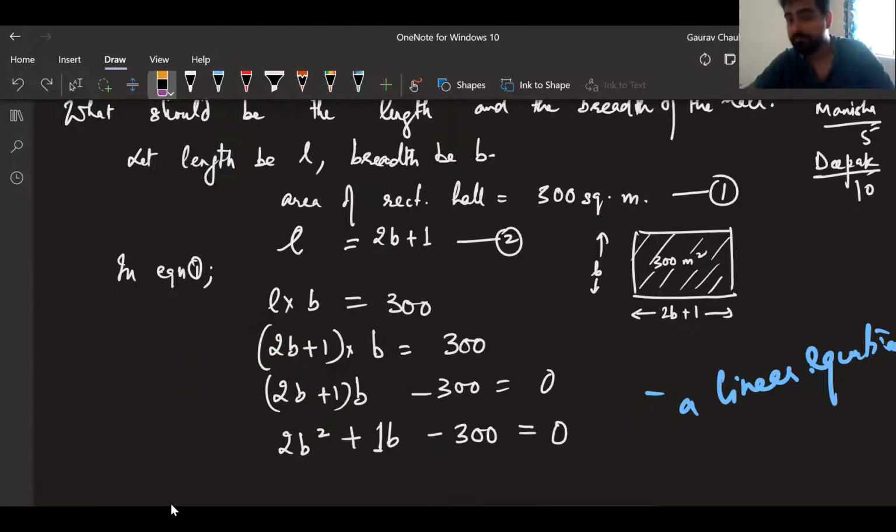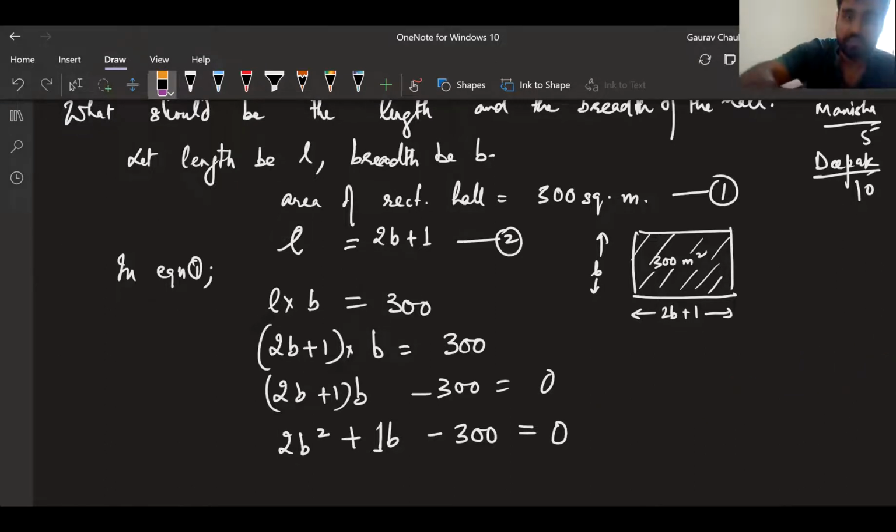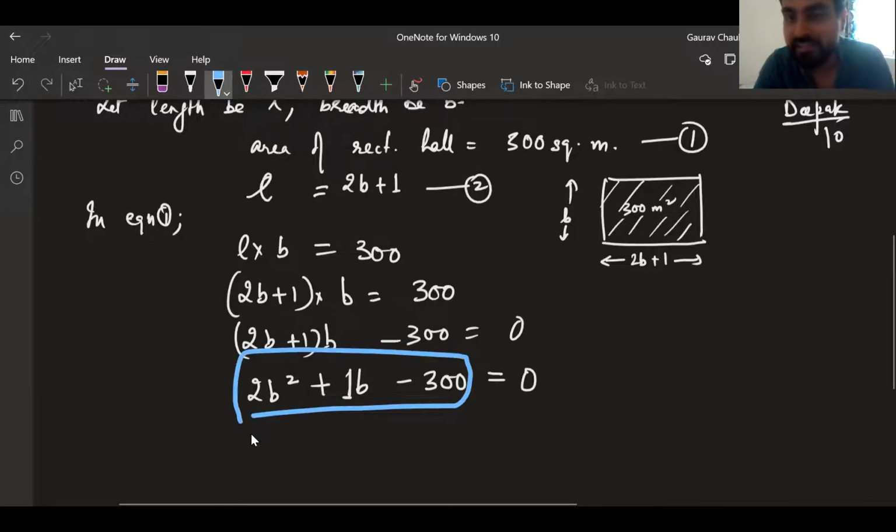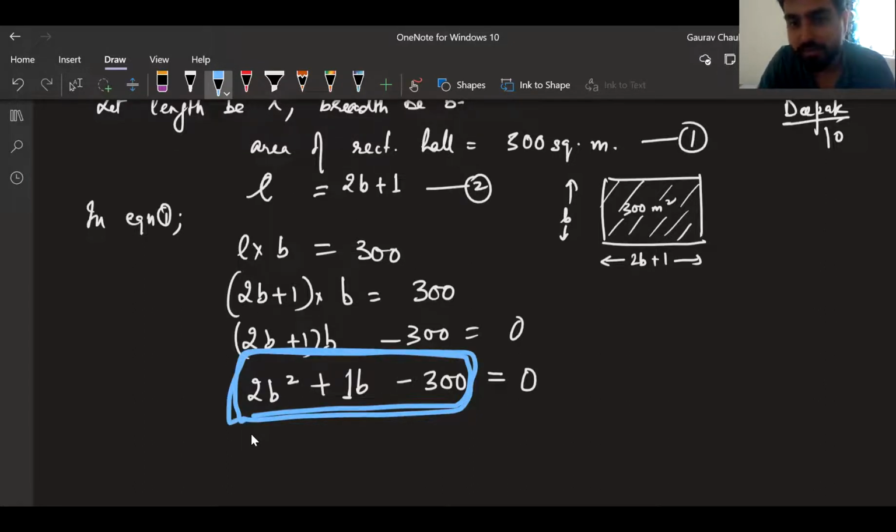So, Manisha, this is the type of equation which has power in the degree of the variable. If you leave this part, can you tell me what we'll call this?